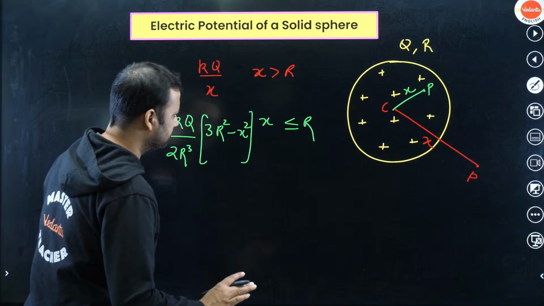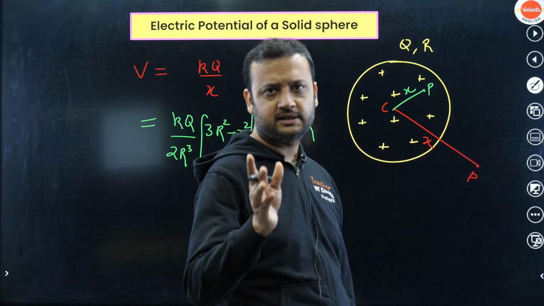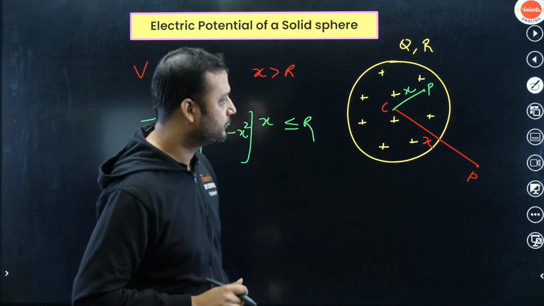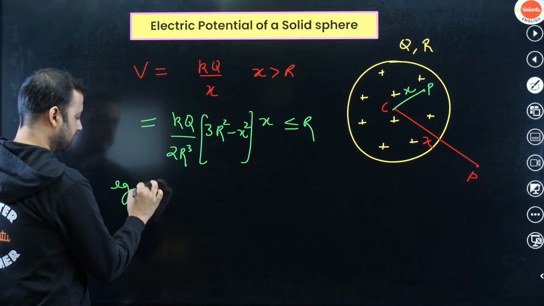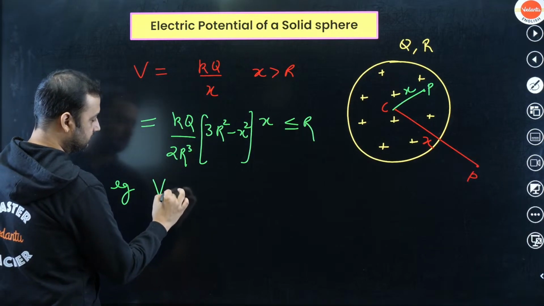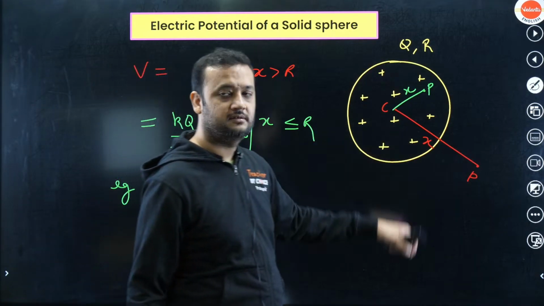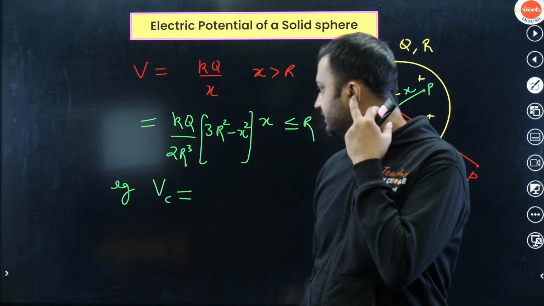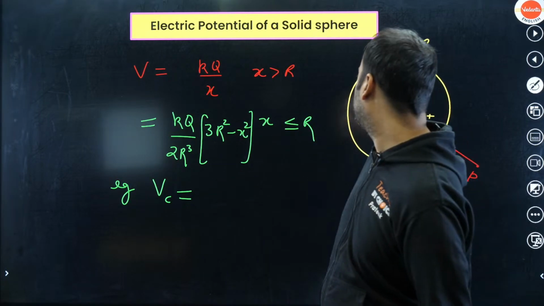For example, if someone asks what is the potential at the center. Suppose we have to find the potential at the center. For the center, x will be 0, because point P is at the center.